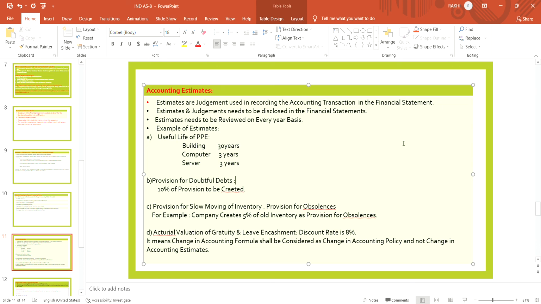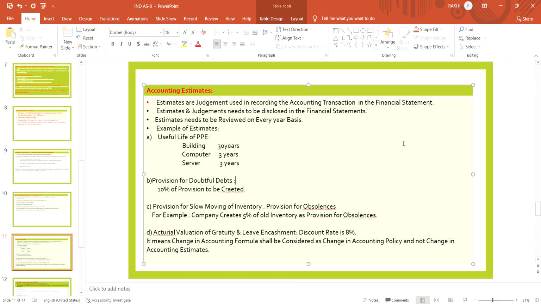So these estimates are a kind of judgment which the company takes in the current year for its future period. The estimates which the company makes about what expenses will be incurred in future, and that expense is to be accounted for in the current period.